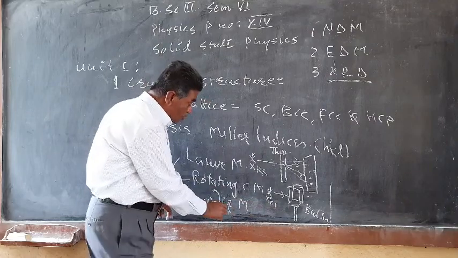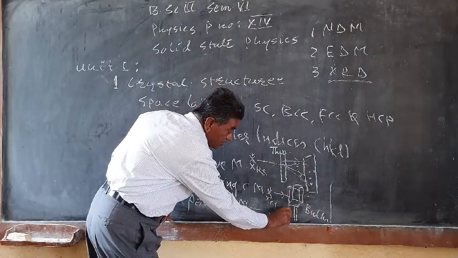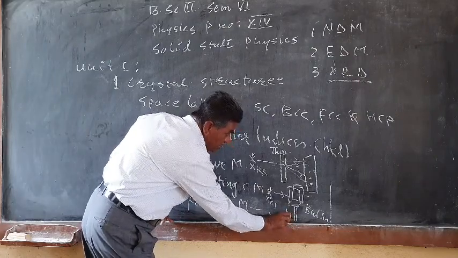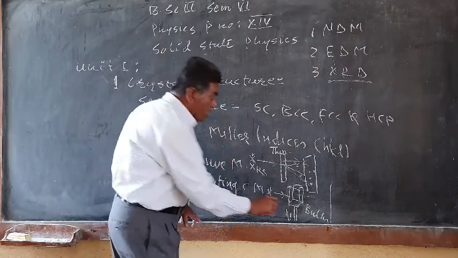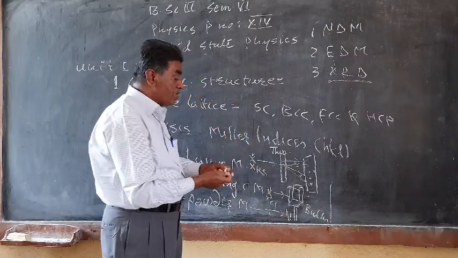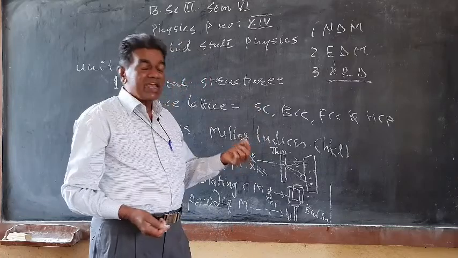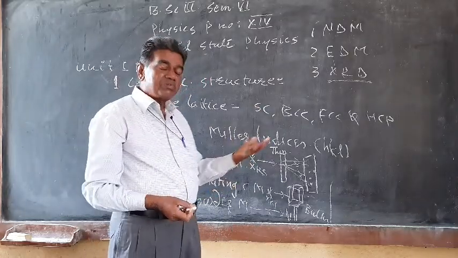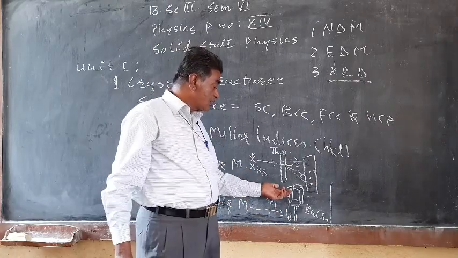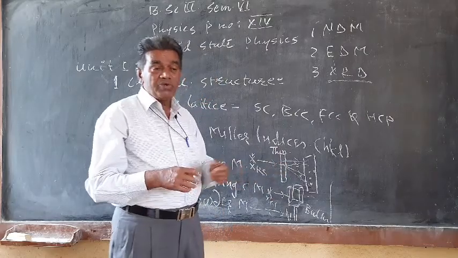In the powder method, the X-ray source is here, and in a small tube the sample should be in the form of powder. One gram of powder is taken and X-rays are incident on it. It is also capable of rotating. Every particle can act as a crystallite, and some crystallites will be oriented in the path of the X-rays to satisfy Bragg's law. Bragg's law of diffraction is the principle here, so we have to study it.